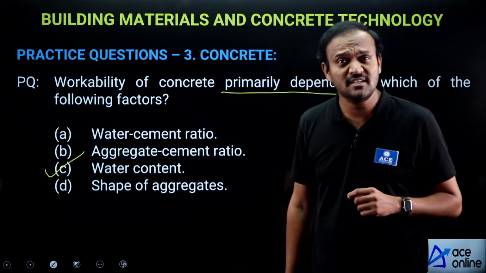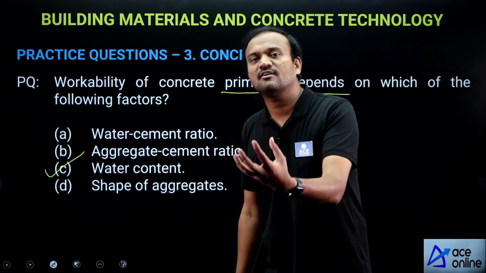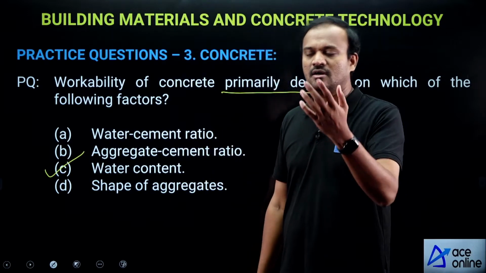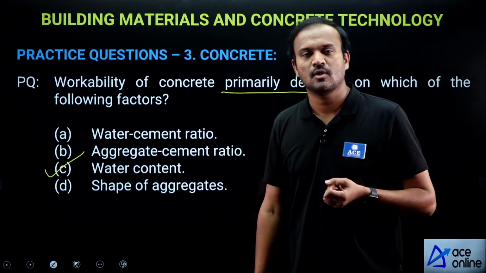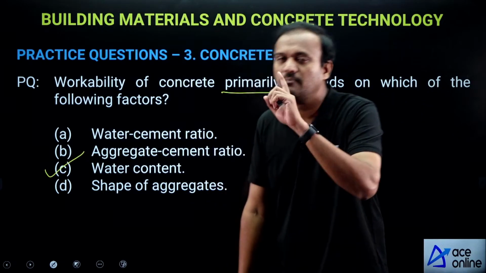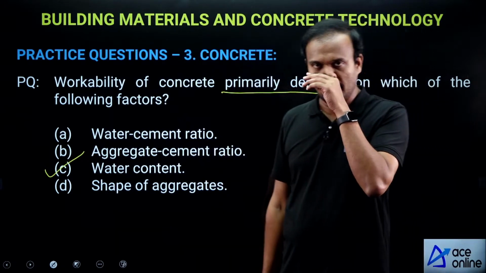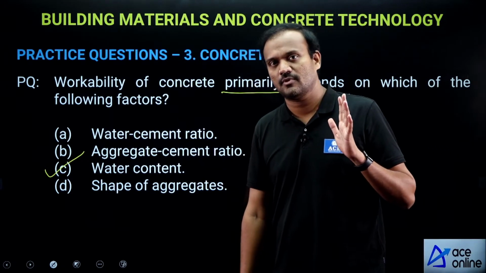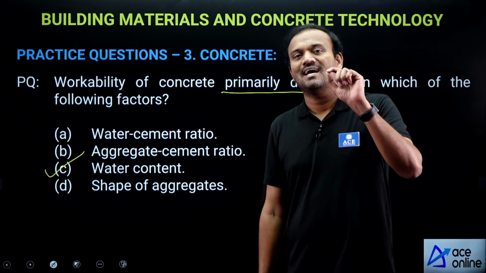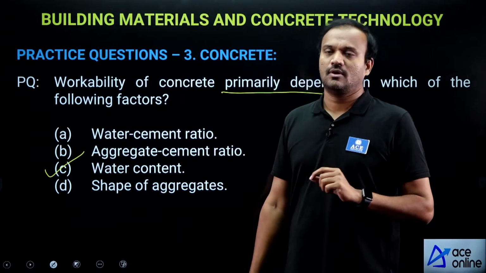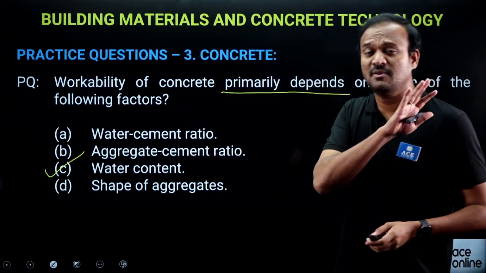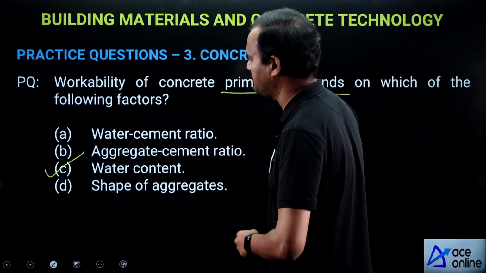Now, what is water content? How many liters of water? Liters or kgs, both are the same, since the density of water is 1 gram per cc. So how many liters or how many kgs of water is required to make 1 cubic meter of concrete, that is termed as water content. Workability primarily depends on this factor, water content. Very important question, it has been asked many times in many exams.